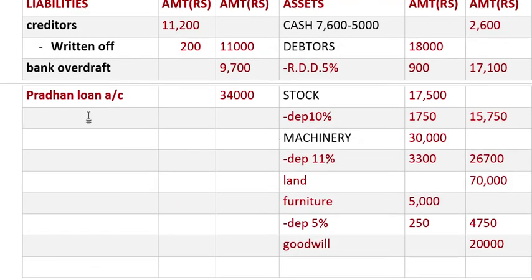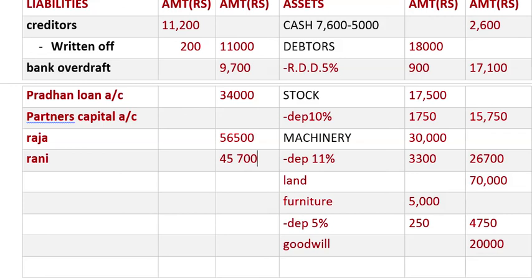Okay, liabilities: partners capital account, Raja, Rani. So Raja is how much? We got 56,500, and Rani is how much? We can write it outside also. And Rani is 45,700.